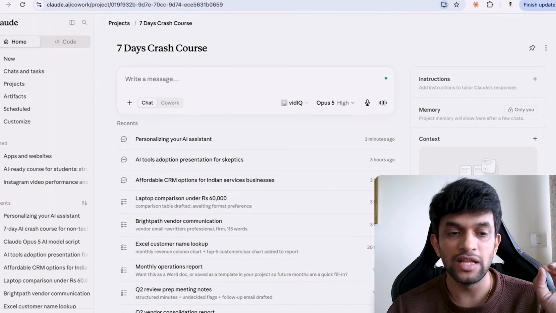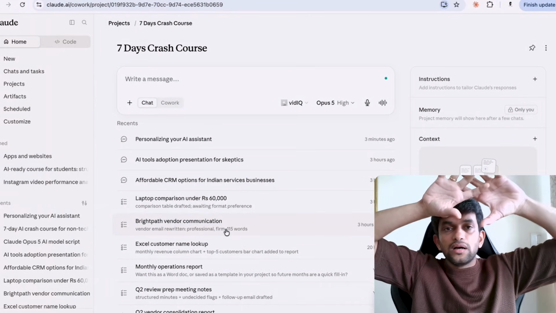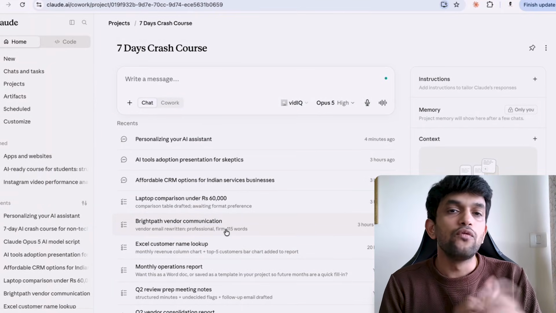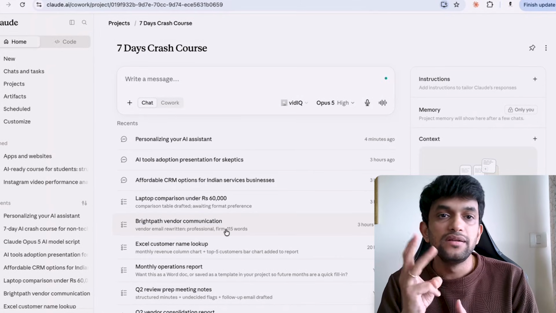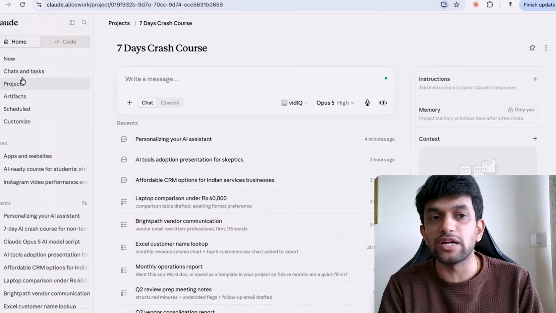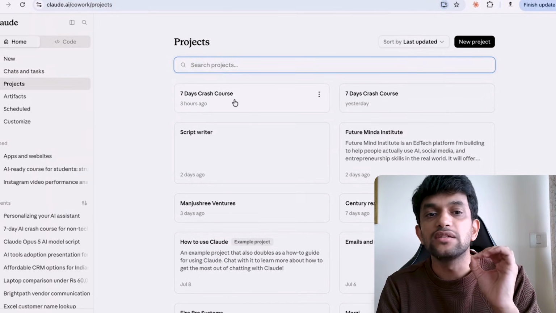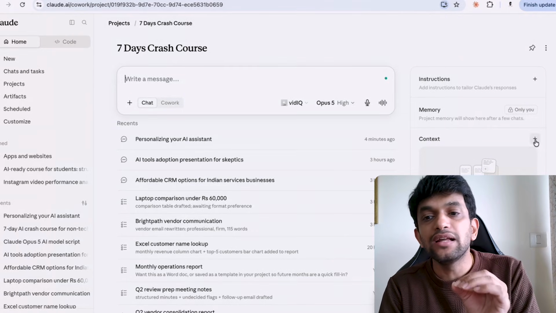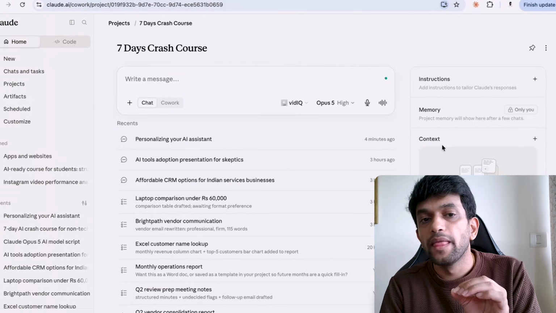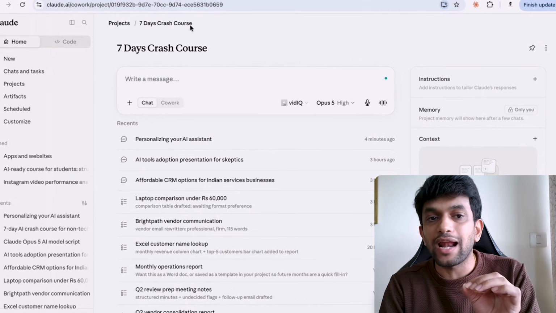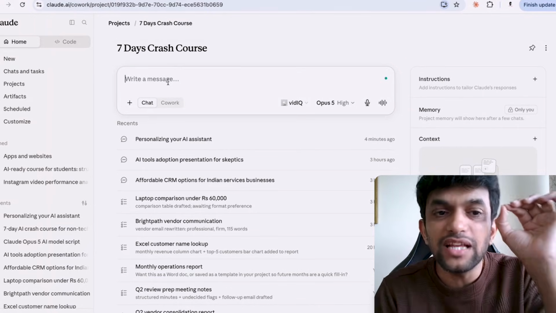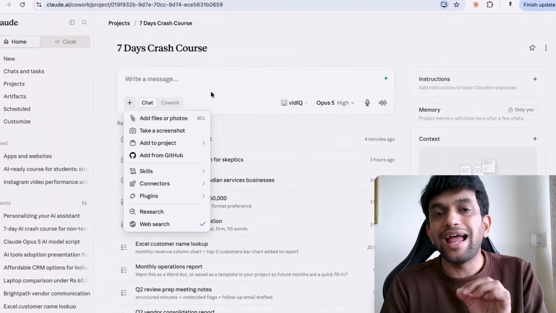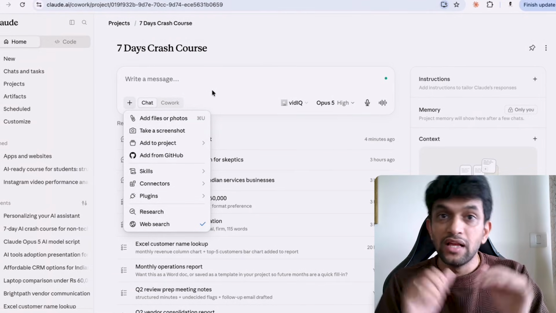Are you able to understand? See, one, we gave context at the app level, personalization. Number two, we imported memory from other apps. Number three, we are working inside a project. So the app knows I'm studying the 7 days AI crash course. In here also, I can add more files, which will be valid for the whole crash course. Now, if there is something chat specific, I can add folders from here as well that will add chat specific context. Are you able to understand?